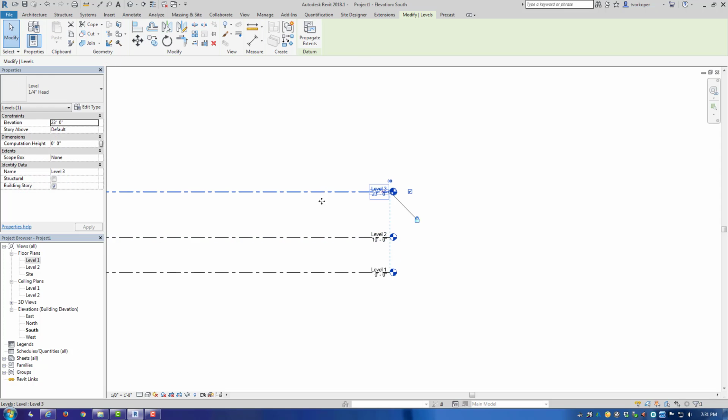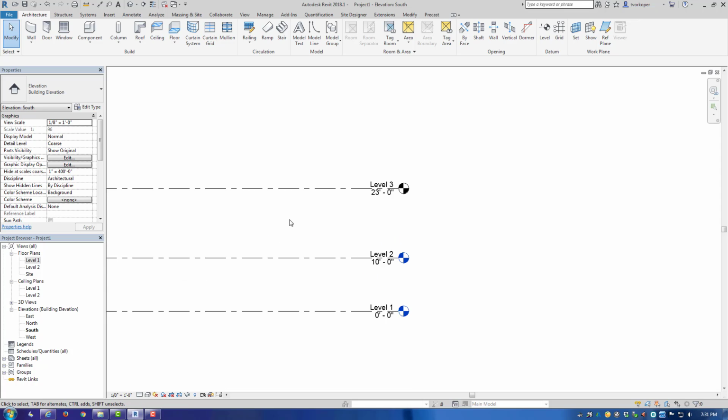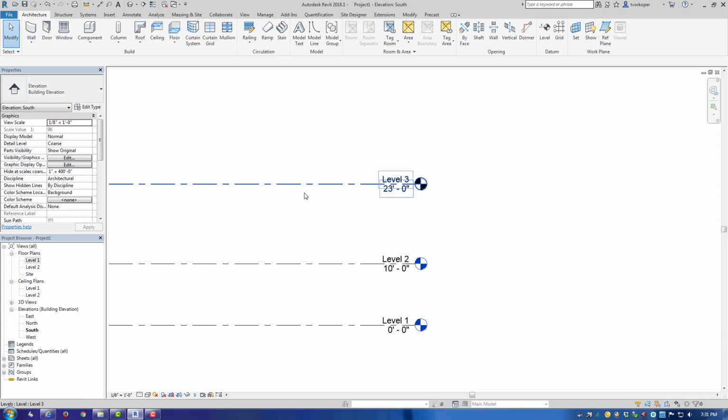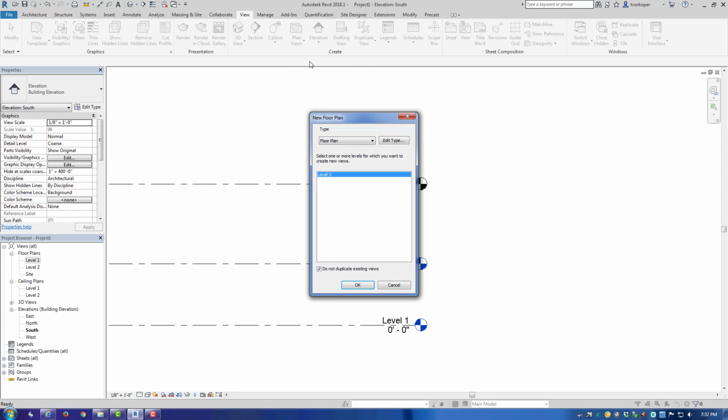But you might have a level that has no floor plan associated with it. This happens when you copy a level. If, while creating your project, you now want to see a view that is associated with this level 3, you can go to your View tab and your Create panel, and under Plan Views, you can create a floor plan.